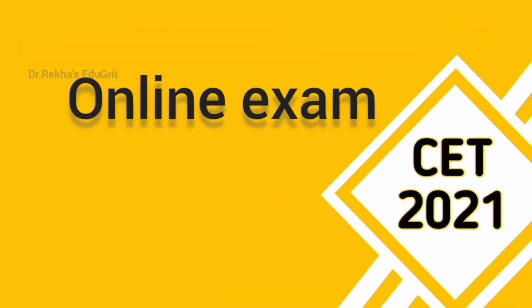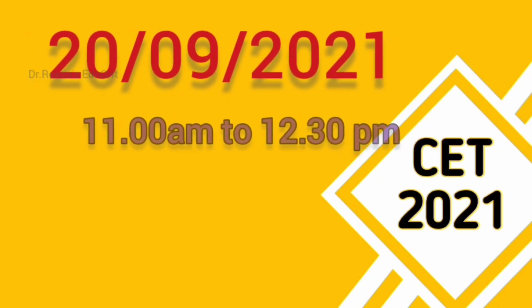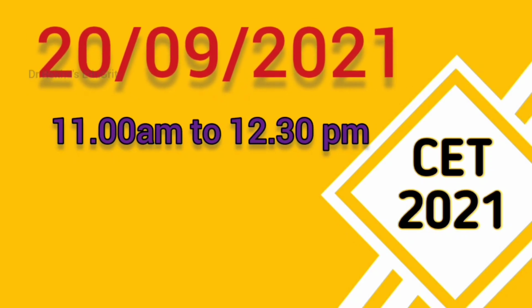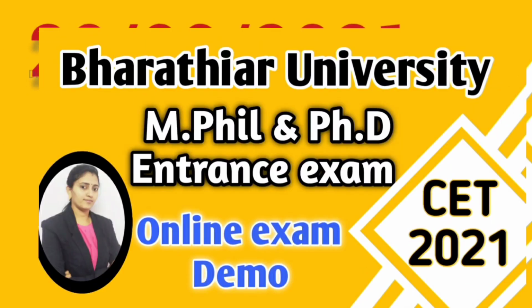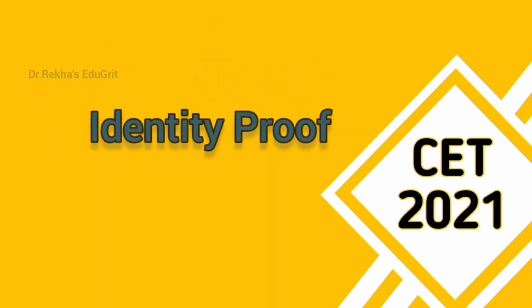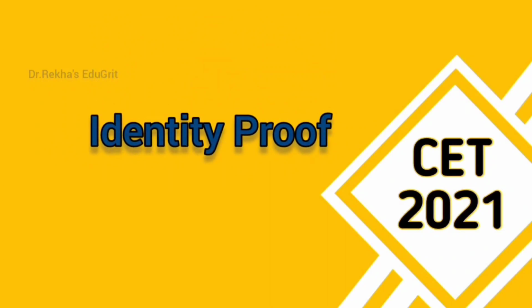So let's see what the instructions are to be followed while attending the online exam. The exam is going to be conducted on 20th September 2021 and the time is 11 AM till 12:30 PM. Candidates who are going to write the CET exam will receive a username and password at your registered email ID, and you will also receive an SMS on your mobile phone. Before attending the exam, you have to be seated in a properly lit room with a wall as a background. While attending the exam, the web camera should focus on your face. You have to keep identity proof ready at the time of the examination. You can use Aadhaar, voter ID, passport, or any government authorized ID.